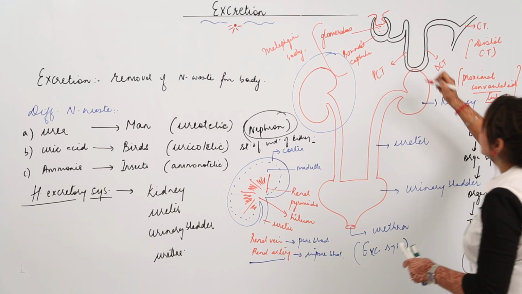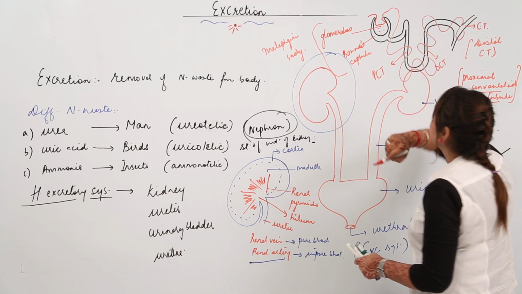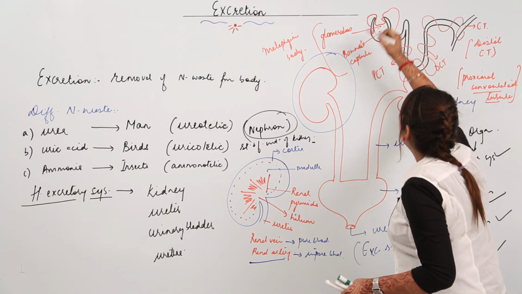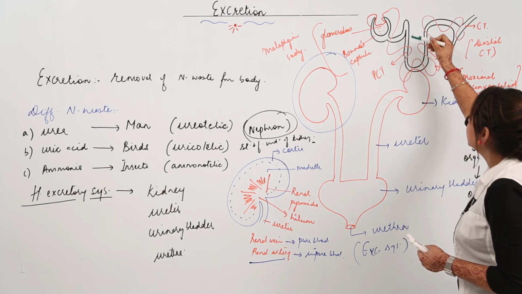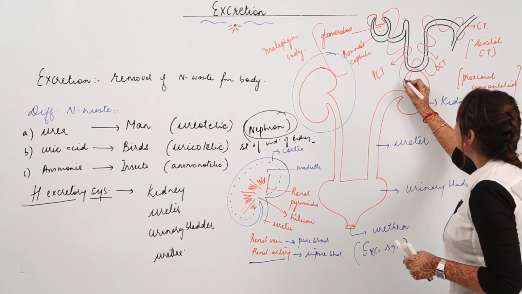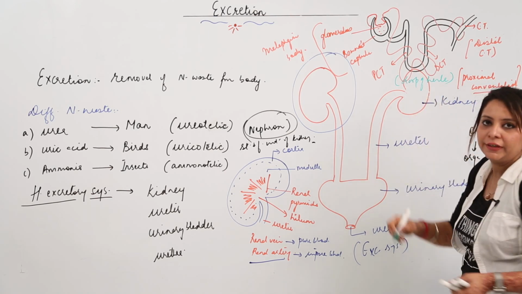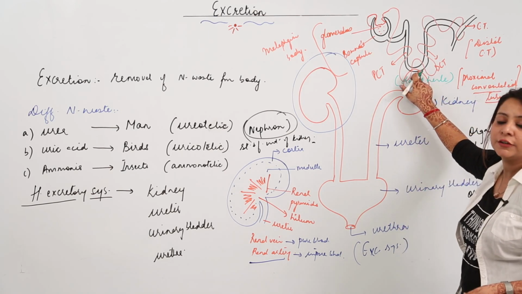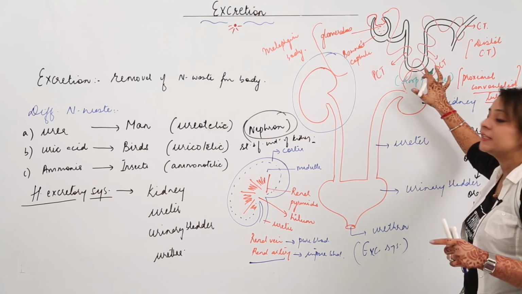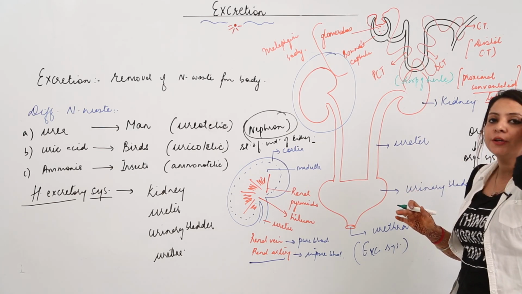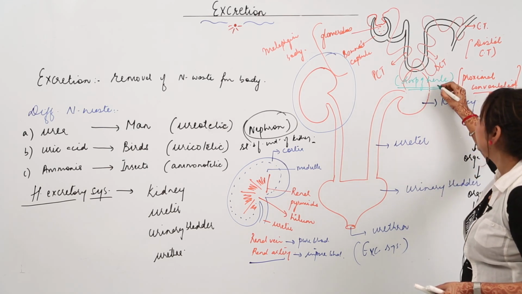So this is the structure of the nephron, and this capillary coils around the nephron because it needs to purify the blood. So it's like this. And this U-shaped structure has a special name, that is the loop of Henle or Henle's loop, and it performs an important function because this is the region where the concentration of urine takes place. Whether your urine is going to be dilute or concentrated depends upon this region. We'll be studying this when we do the mechanism.